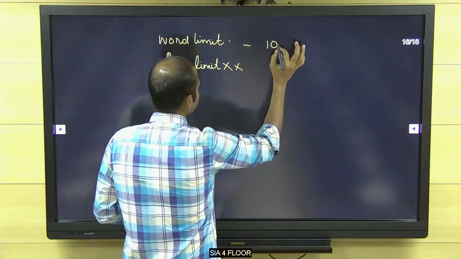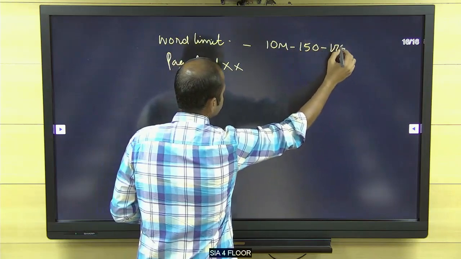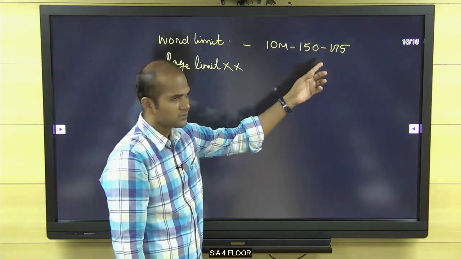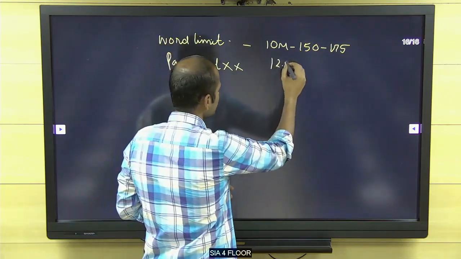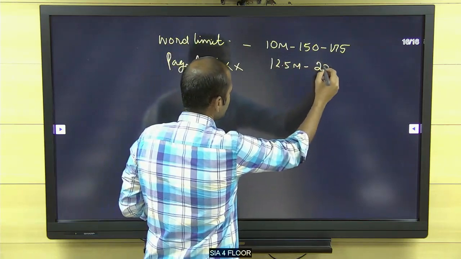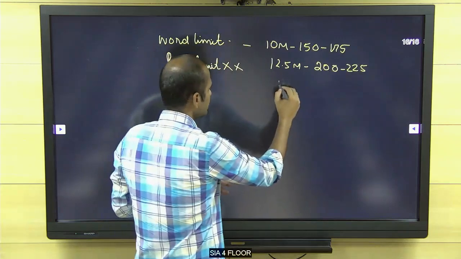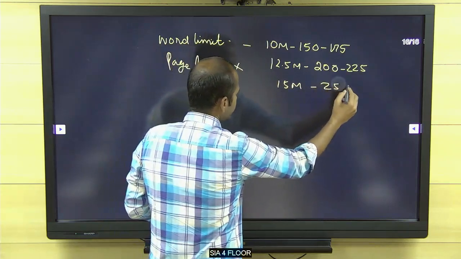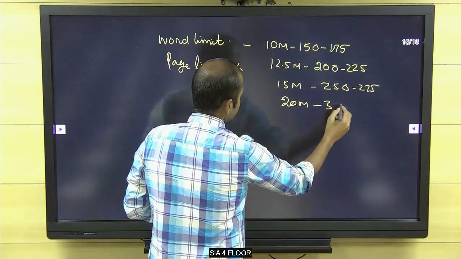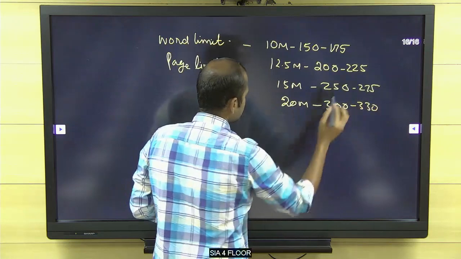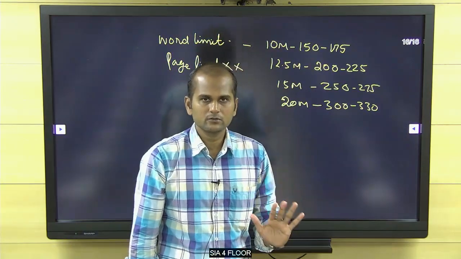Okay. How about the word limit? As per UPSC, if it is a 10 mark question, 150 to 175 words. Never cross more than 175 words. Note it down. 12.5 mark, 200 to 225 words. 15 mark, 250 to 275. 20 mark, 300 to a maximum of 330. Always confine yourself to this.